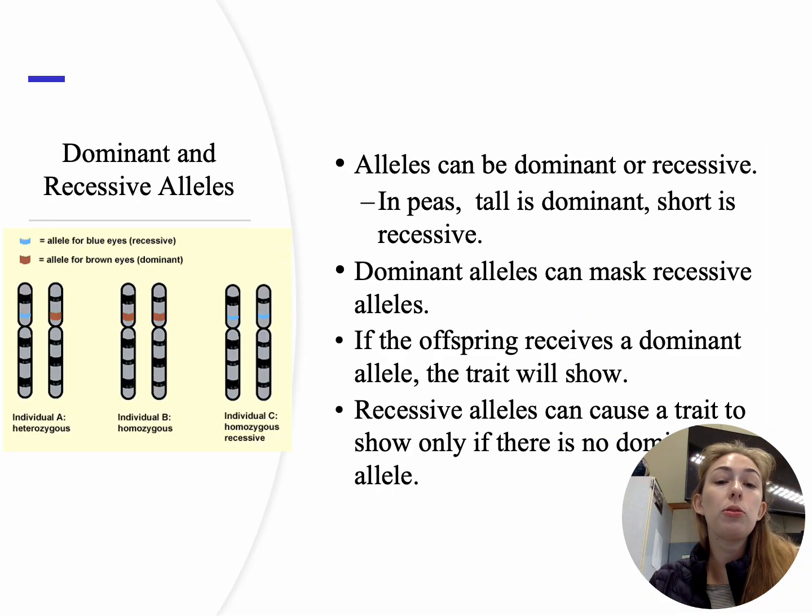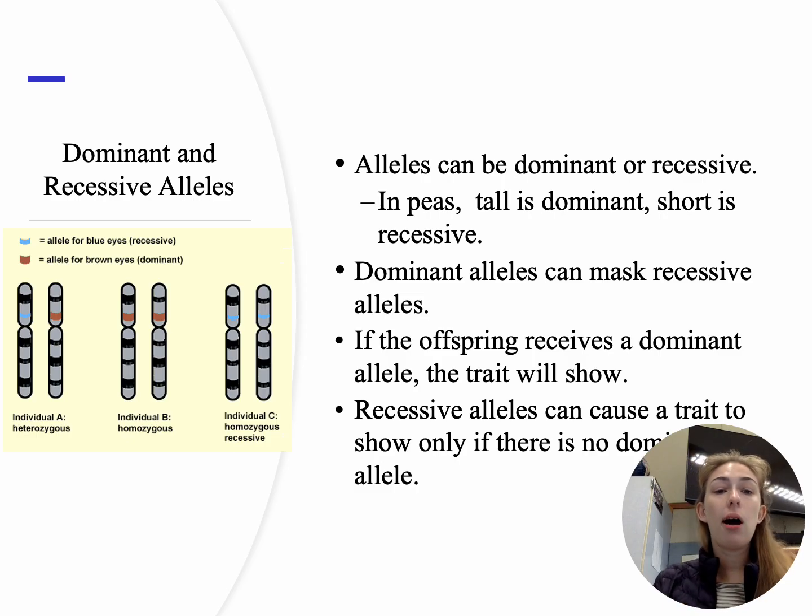Now, there's a difference between dominant and recessive alleles, and this really ties back into our pea plants. So, in a pea plant, tall is a dominant trait, whereas short is a recessive trait. Dominant alleles can hide those recessive traits. Okay, so for Miss Hudson, the blonde hair is dominant, and the brown hair is recessive. As a result, Miss Hudson, she's showing the dominant blonde trait, but I could carry that brown recessive trait with me when I have kids.